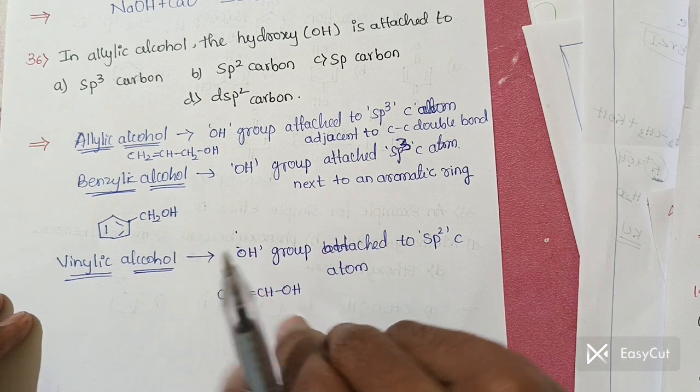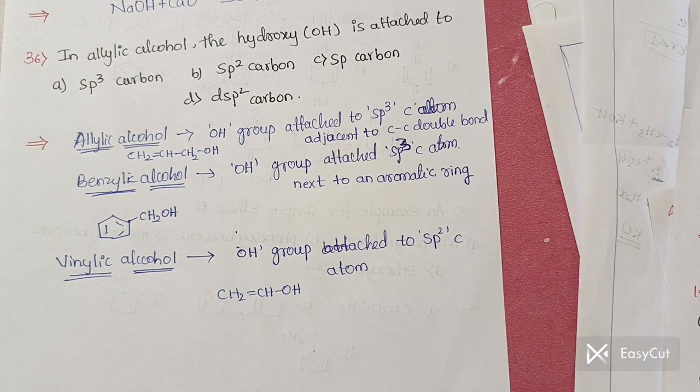So this completes the MCQs of alcohols, phenols and ethers. You just have to revise all these things, so you may get questions based on the same concepts. Sometimes these questions may be repeated or may not be repeated, but the concepts are similar. So you should solve all these questions and read the NCERT book, and revise all the concepts. Revise everything you have read so far. Thank you. Happy learning.